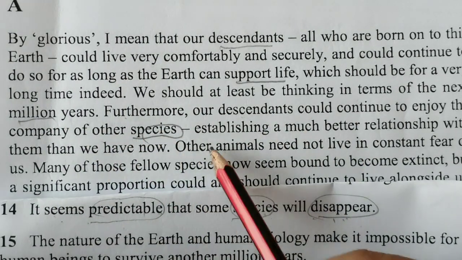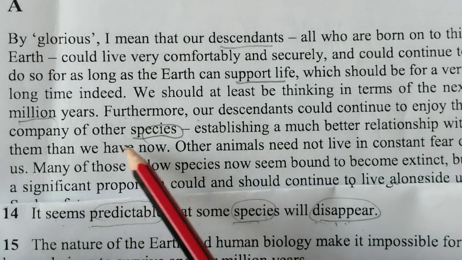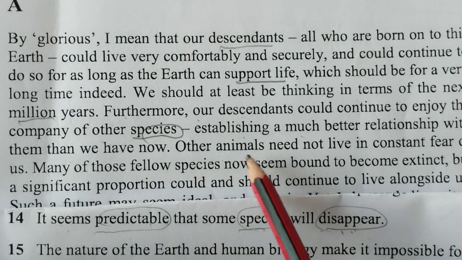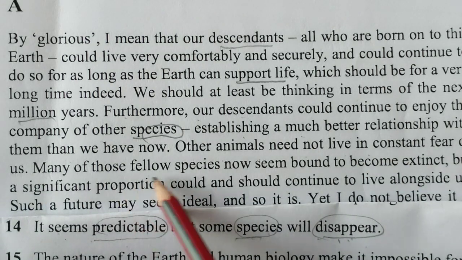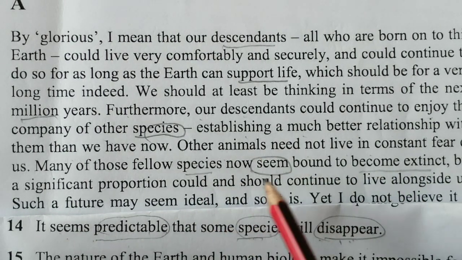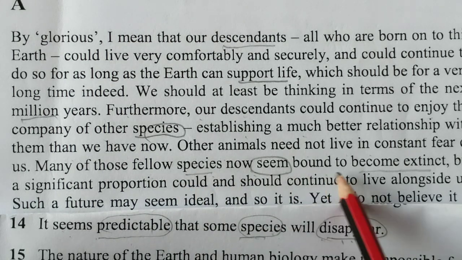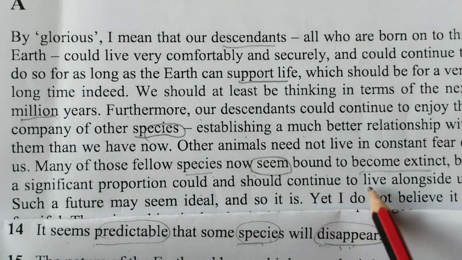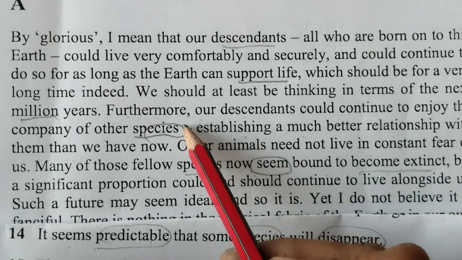Species is here. Furthermore, our descendants could continue to enjoy the company of other species, establishing a much better relationship with other animals than we have. Other animals need not live in constant fear of us. Many of those fellow species now seem bound to become extinct, because a significant proportion could and should continue to live alongside us. Okay, so establishing a much better, furthermore, could continue.